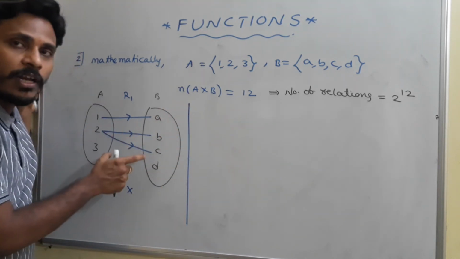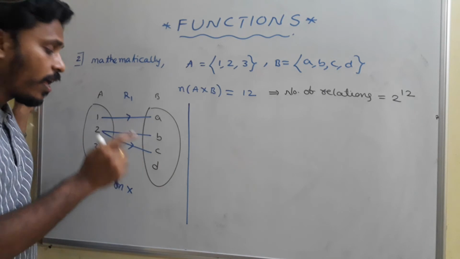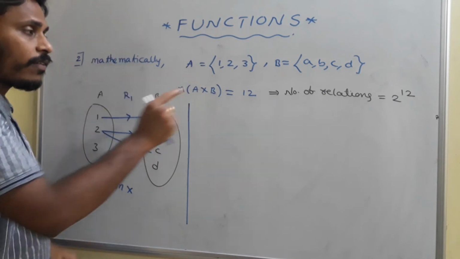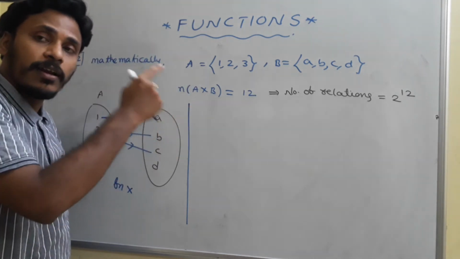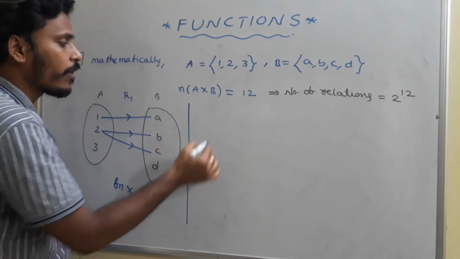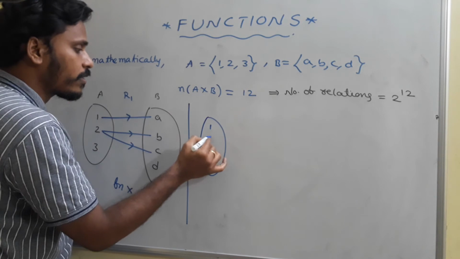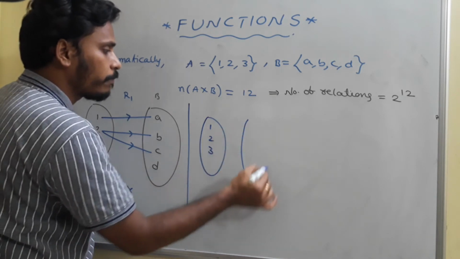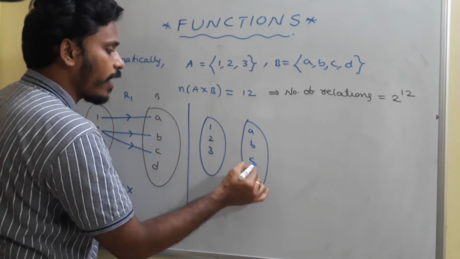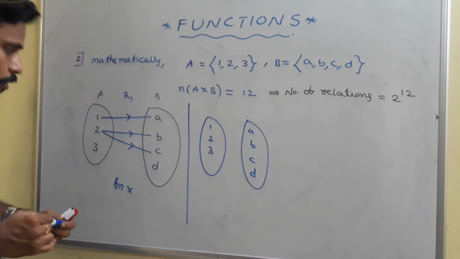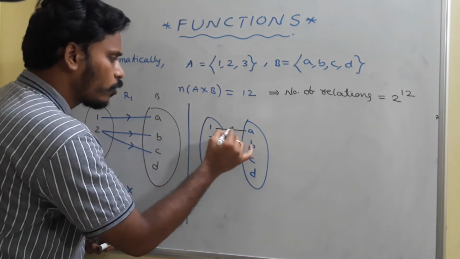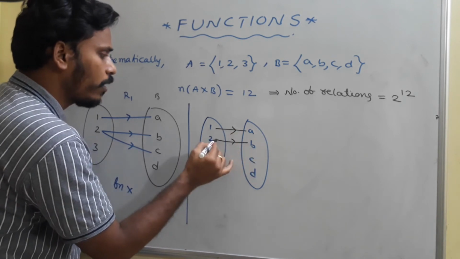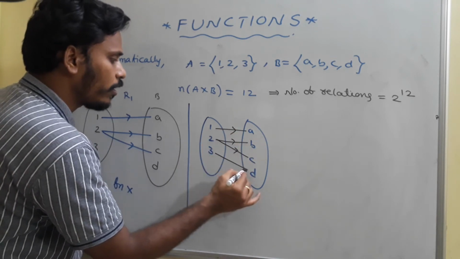Okay, this is one relation I just mentioned that is not a function. Likewise, we have to check those 4000 relations, whether they are functions or not. I will give you another example. In the first set take the elements 1, 2, 3, and in the second set take the elements A, B, C, D. Now I will give you some arrows: 1 to A, 2 to B, 2 to C, 3 to D.